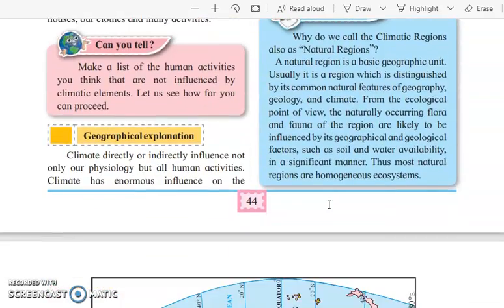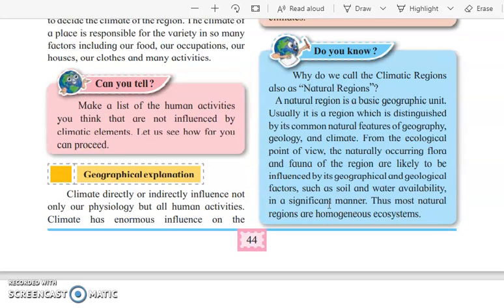So, what are the natural regions? The natural region is a basic geographic unit. Usually, it is a region which is distinguished by its common natural features of geography, geology, and climate. From the ecological point of view, the naturally occurring flora and fauna of any region are likely to be influenced by its geographical and geological factors such as soil and water availability in a significant manner. Thus, most natural regions are homogeneous ecosystems.